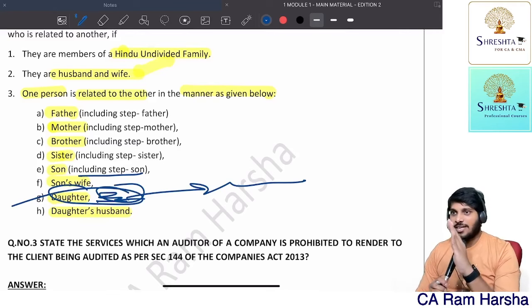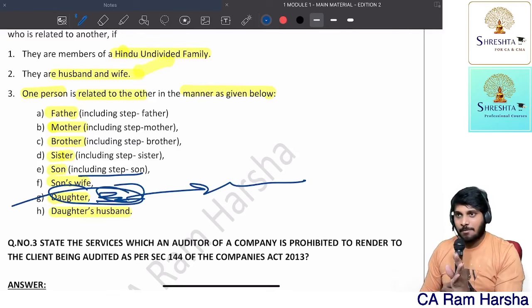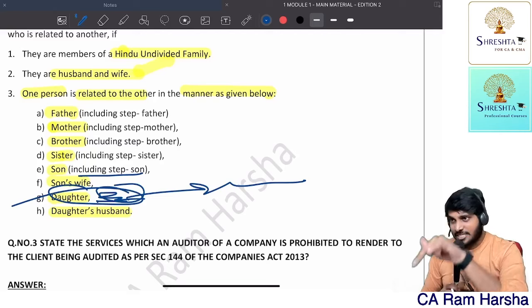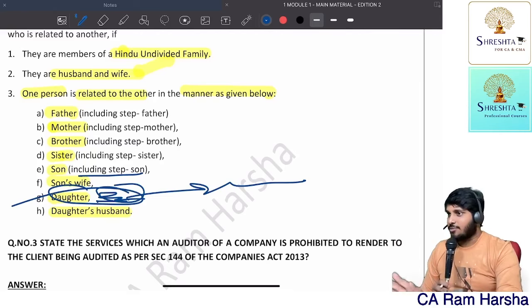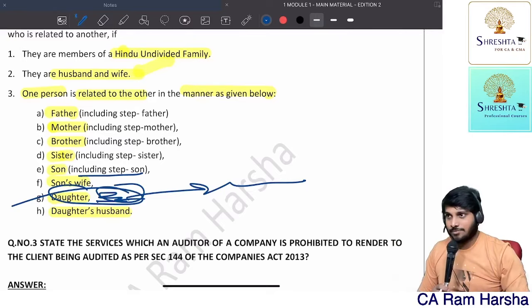Sometimes when they are drafting, they miss at some places. I will show you how many drafting mistakes there are in these sections of the Companies Act, whatever sections I am going to read, some 4 or 5 sections. I will show you how many mistakes they make. Getting it?